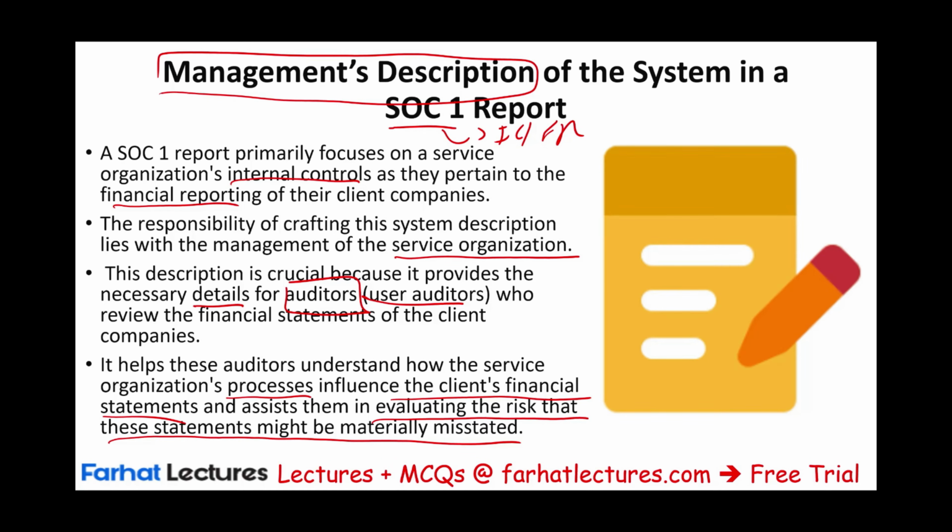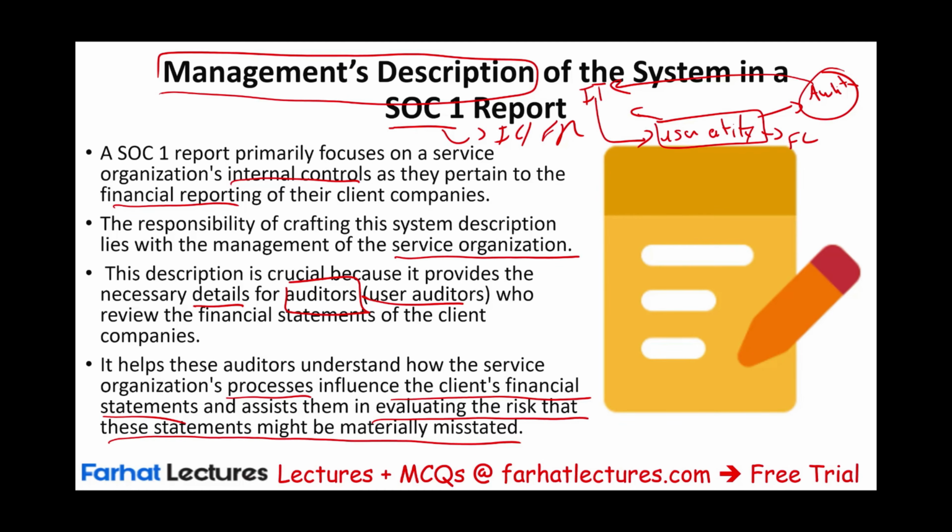So we have the user entity, and we always say the user entity is an online education institution, Farhat Lectures. The user entity is my company, Farhat Lectures. I have my own auditor, but I also use an outside company to handle my IT service. So my auditor wants to know what type of services my IT outsourcing company is providing to me. And this is what we'll show them. We show them the description.